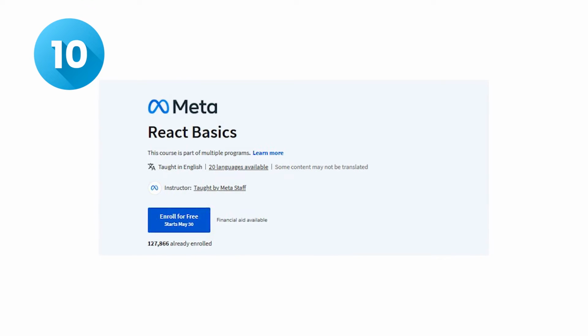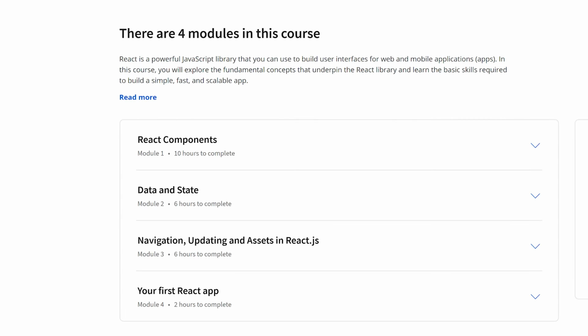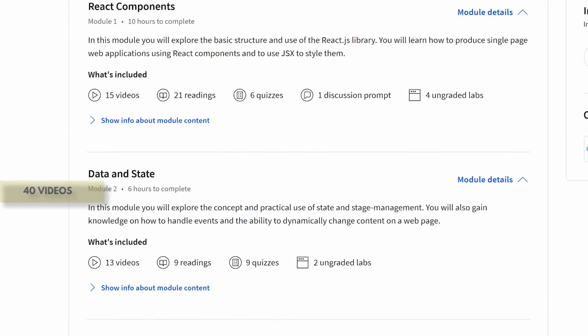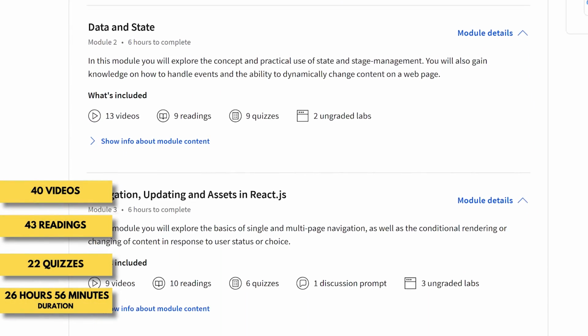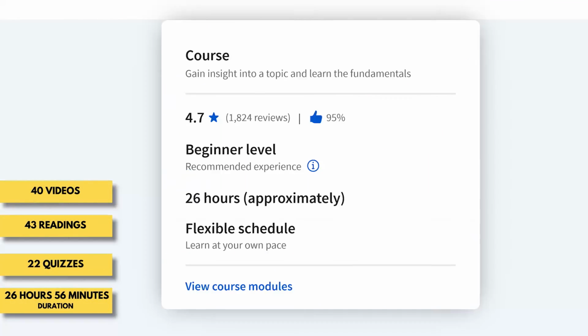The 10th one is React Basics. In this course, you will explore the fundamental concepts that underpin the React library and learn the basic skills required to build a simple, fast, and scalable app. This course has 40 videos, 43 readings, and 22 quizzes. You can complete this course in 26 hours and 56 minutes.